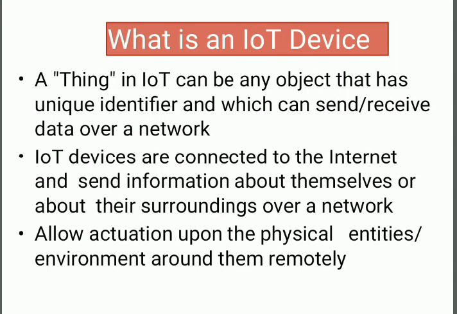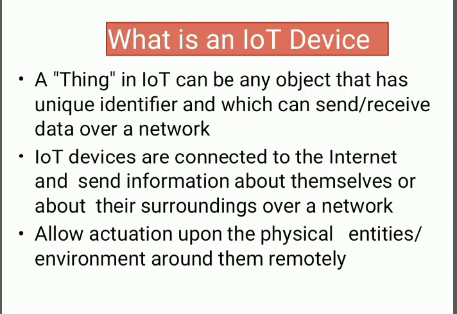What is an IoT device? When we say IoT device, the first thing that comes to mind is a thing in the Internet of Things, which is nothing but a device that is connected with the internet. So yes, you are right.